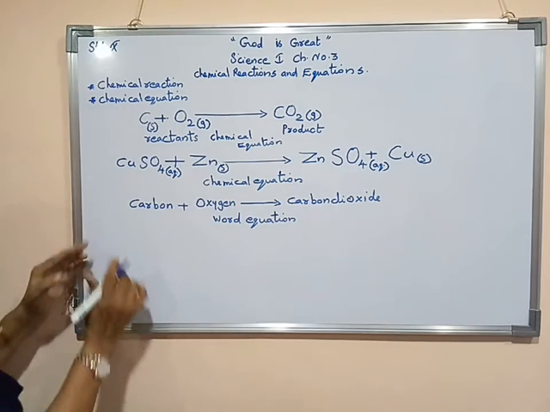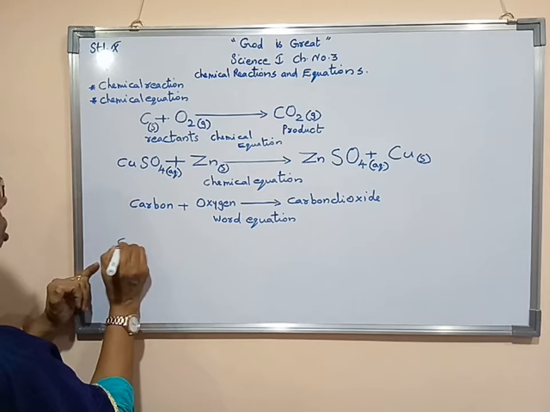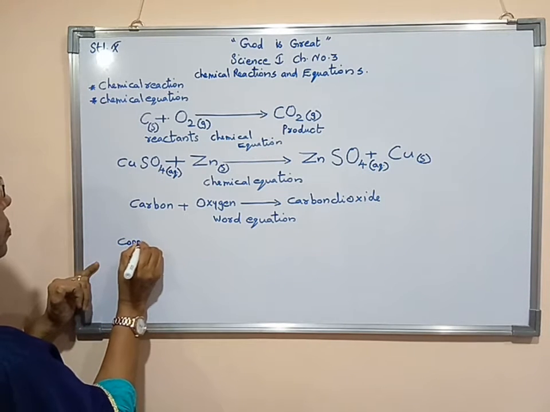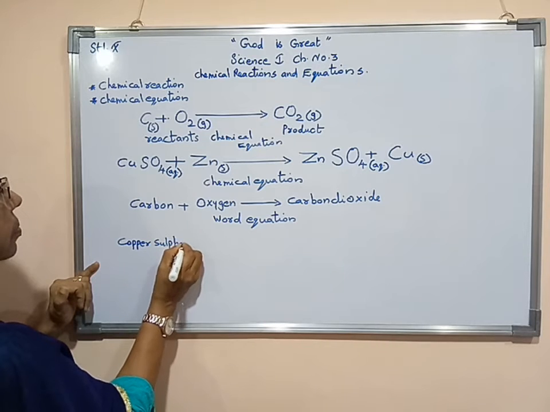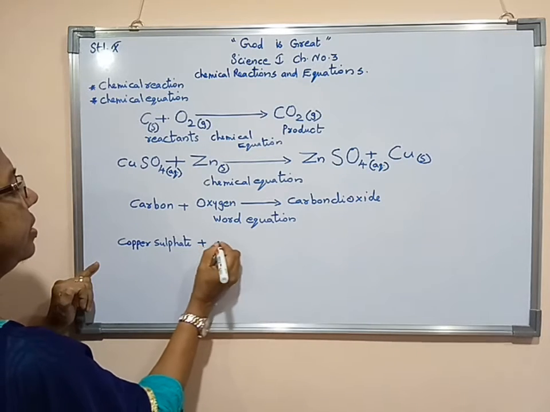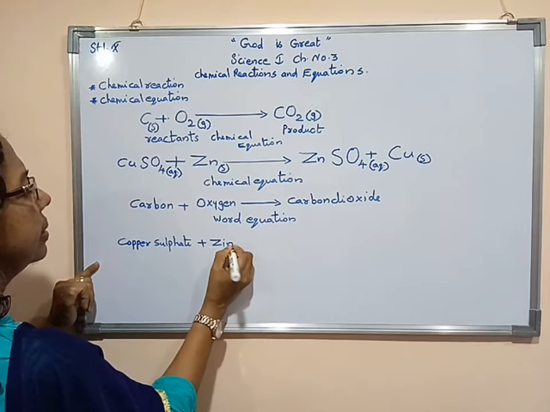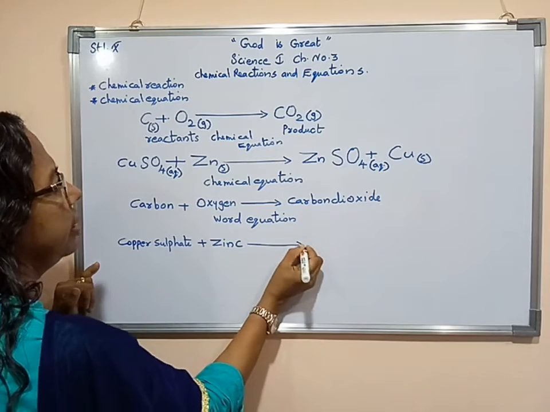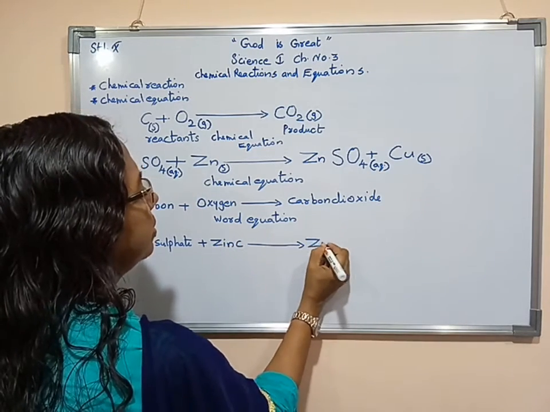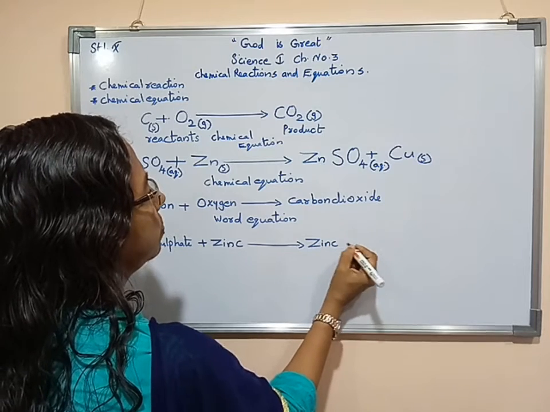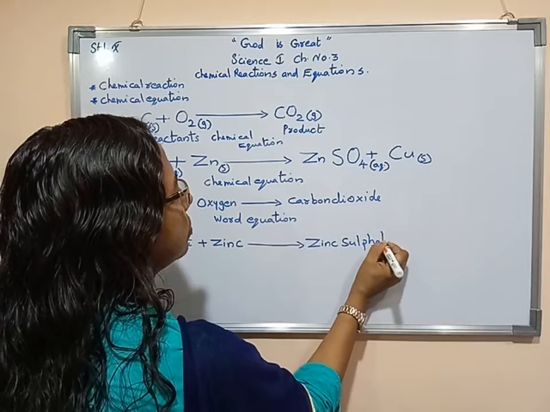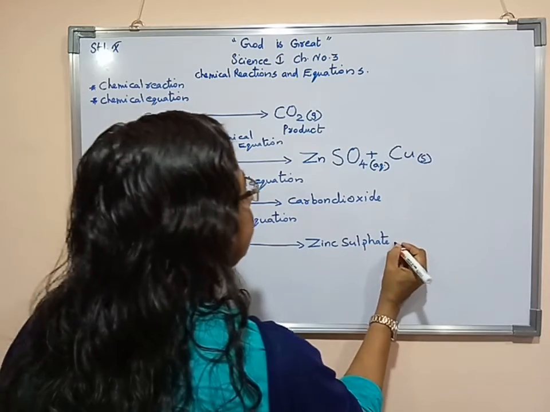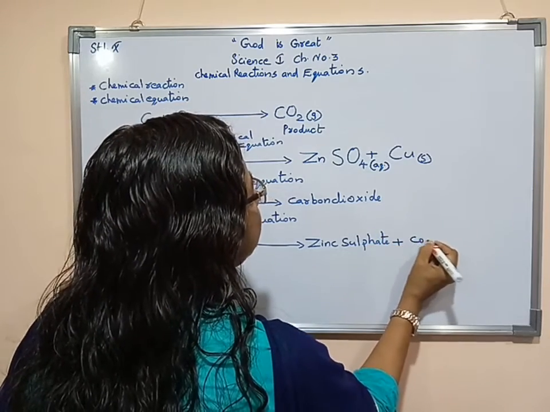Now the same thing in the form of words I am writing. Copper sulfate reacts with zinc. As a result of it, zinc sulfate, in word form, zinc sulfate, as well as copper is forming.